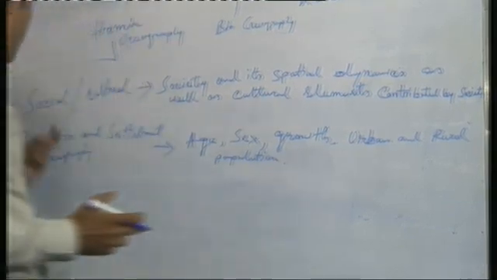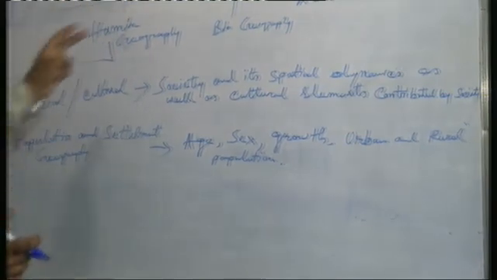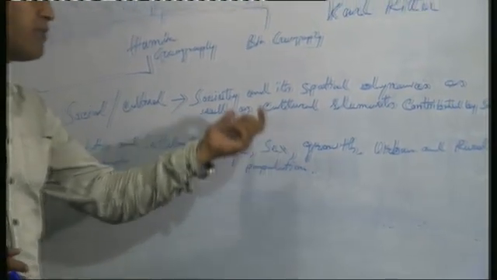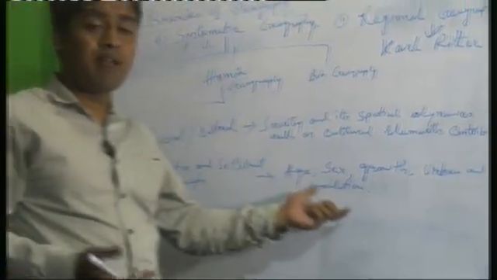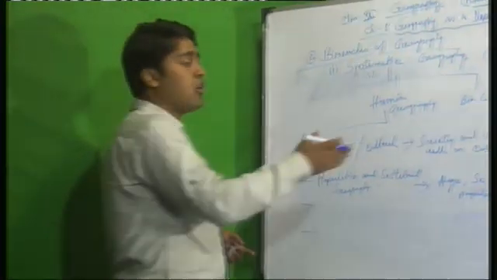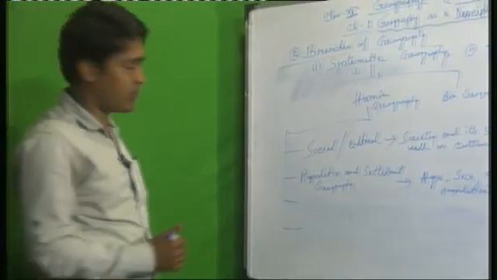It is very easy. In human geography, population and settlement covers different age groups, the number of males and females, their population growth rate and their distribution, that means whether they live in urban or rural areas.